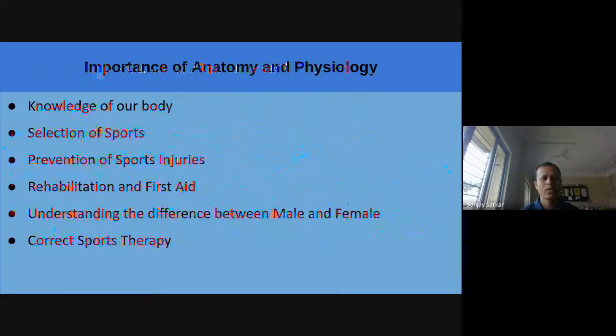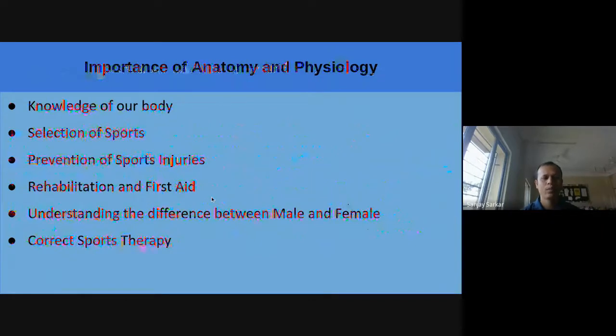Like when I'm running, at that time some principles and laws are there. If we have knowledge about those laws, then we will always obey them, otherwise it will be against the law. That's why we have to know about this and obey this, otherwise it will cause injury. Next is rehabilitation and first aid.